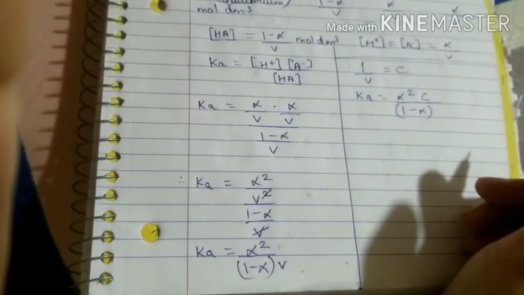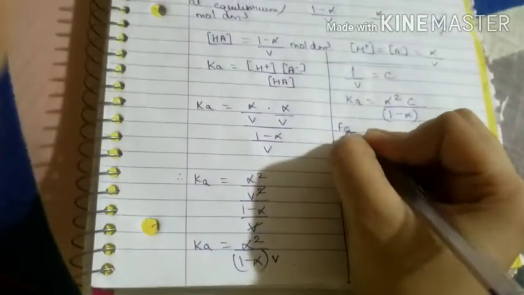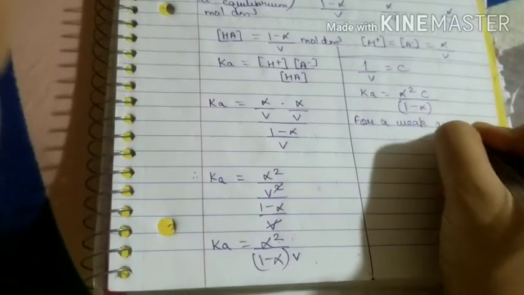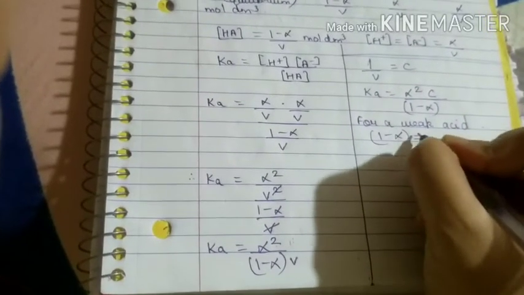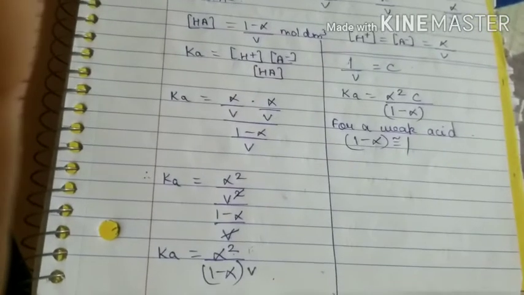Okay, now keep in mind, for a weak acid, this 1 minus alpha is approximately equal to 1. Now what do I mean to say by this?